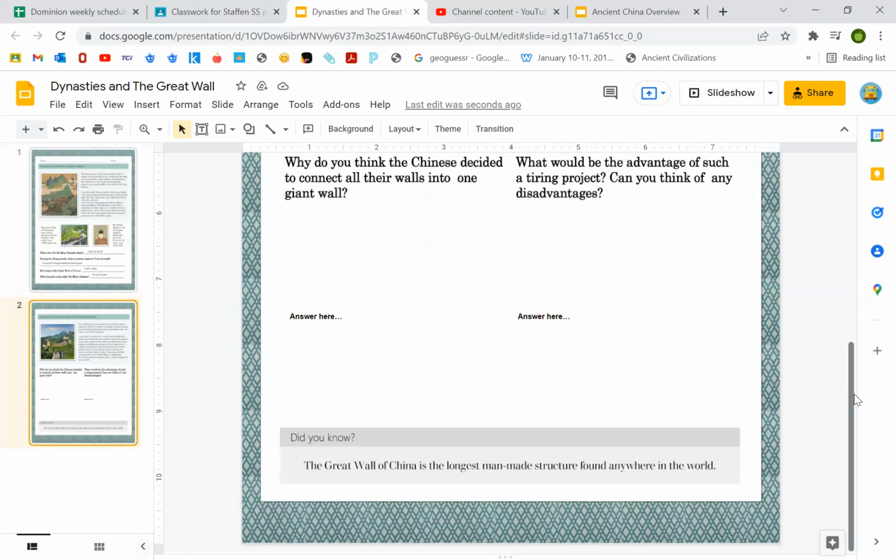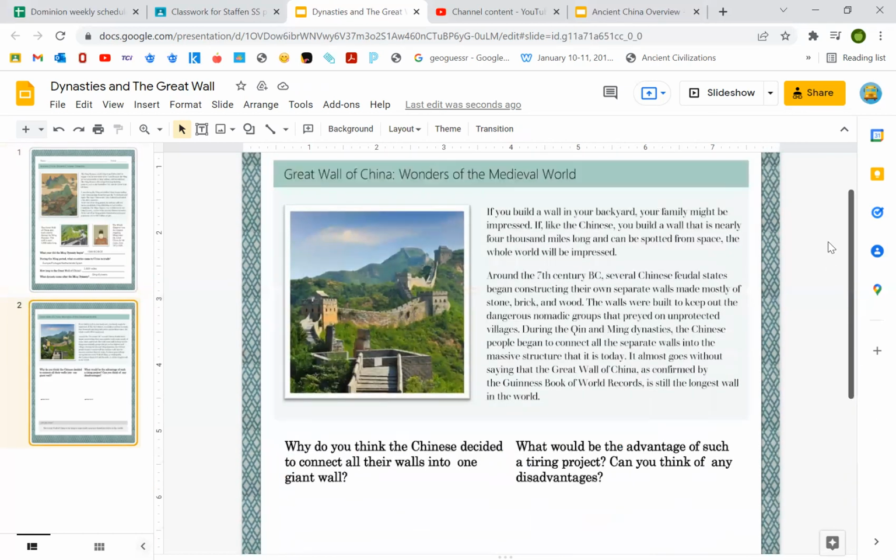And then here's the second page, for the Great Wall of China. If you build a wall in your backyard, your family might be impressed. If, like the Chinese, you build a wall that is nearly 4,000 miles long and can be spotted from space, the whole world will be impressed.